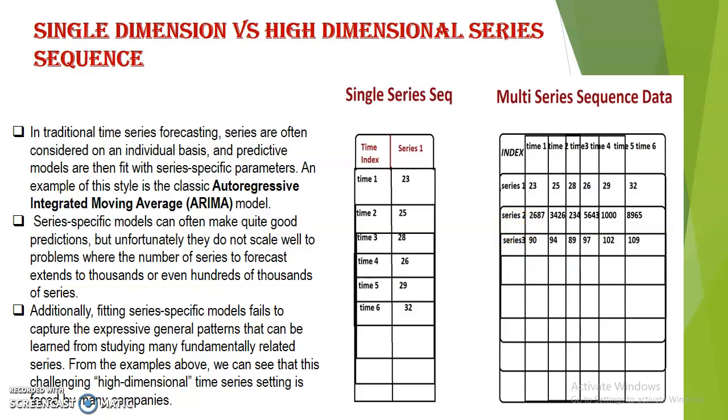The second thing is hyperparameter tuning. If you want to tune your PDQ values for each of the series, you have to do it manually, one by one. You have to write code. That will use code and computation also, and it will be very hard to maintain for thousands of series. Basically, you can use AutoArima to solve it, but it will take a lot more computation time than the ARIMA model. Same for Prophet: it deals with a single series sequence.